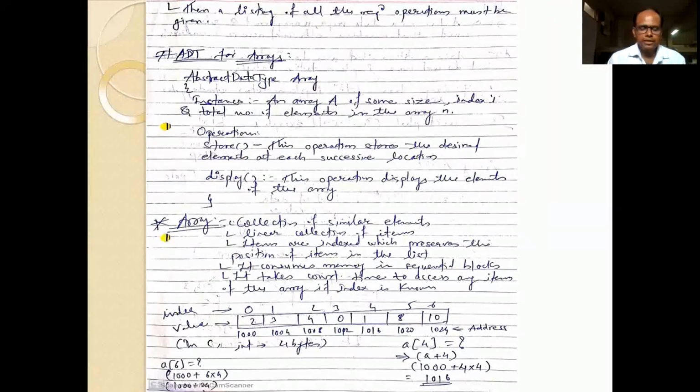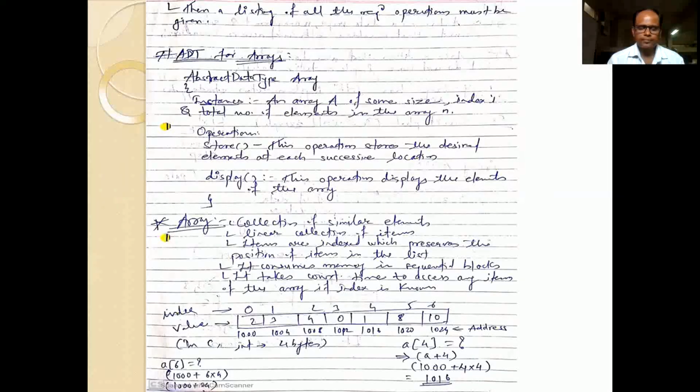Okay, so friends, let us move on to what exactly the concept of array is. Basically an array is a collection of similar elements, or we can say that it is a linear collection of atoms. Those atoms are indexed for the preservation of the position of a particular atom in the list.